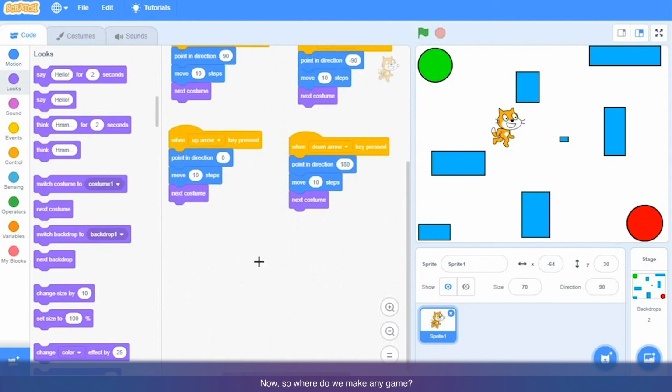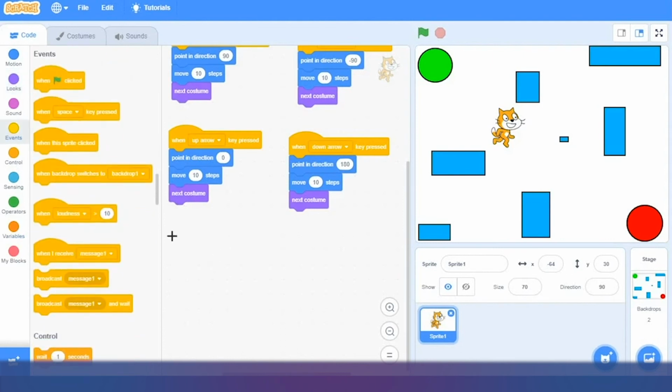Now, when we make any game, it is always important to set the starting position of a sprite. What does that mean? It means when you click on the green flag to start your game, your sprite should be at some particular position. When you click on the play button, it should start. There should be some starting point. So this is called a starting position.